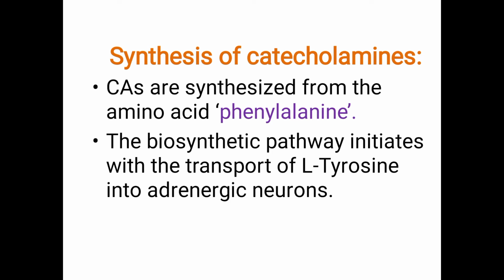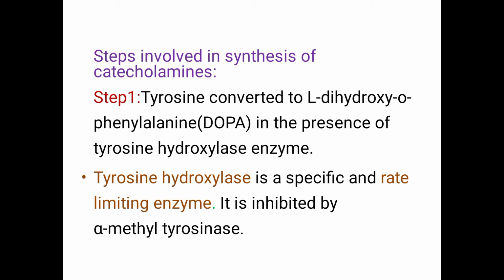Synthesis of catecholamines. Catecholamines are synthesized from the amino acid called phenylalanine. The biosynthetic pathway initiates with the transport of L-tyrosine into the adrenergic neurons. Steps involved in synthesis of catecholamines.